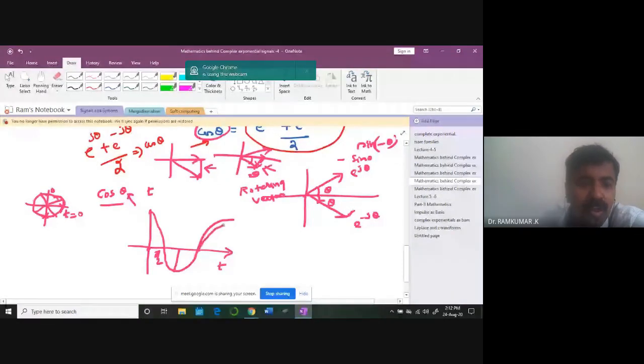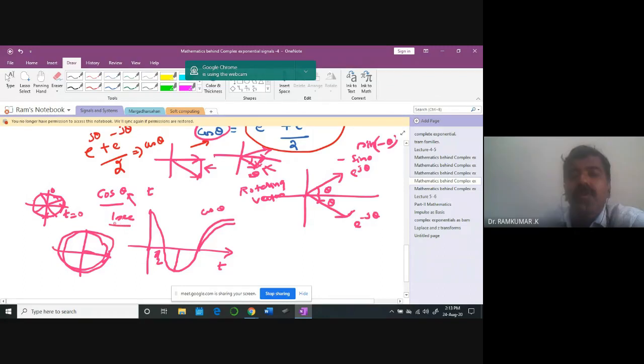So one full revolution, always remember, if the vector rotates one full revolution, you are going to get one full cos theta. If it rotates in 1 second, what's the corresponding frequency? 1 cycle per second, or otherwise you can say 2 pi radians.